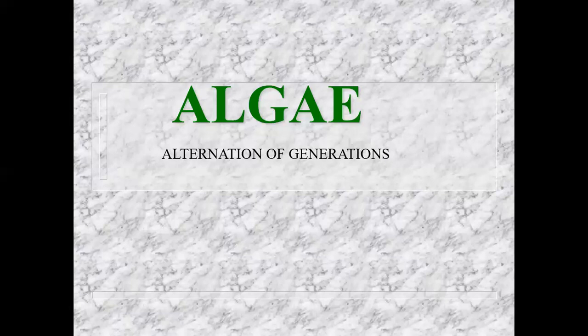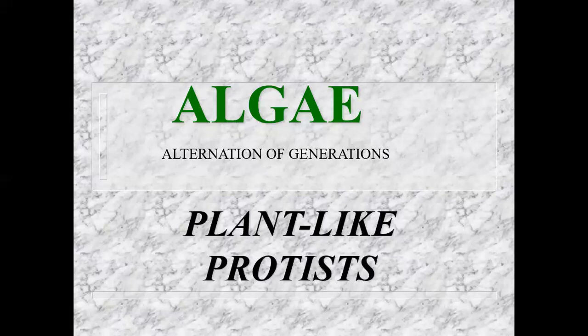We're going to take a look at that throughout this PowerPoint and see if we can understand how that works in the algae. Once we understand it in the algae, then we can apply that in a future lab to the actual plant kingdom, which actually does the same thing.